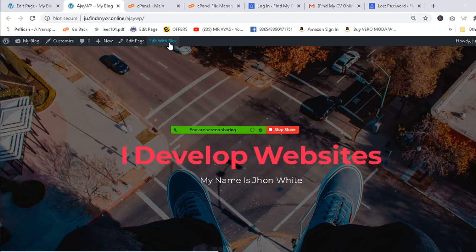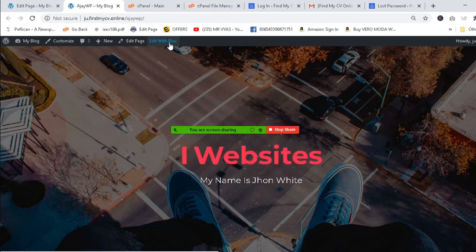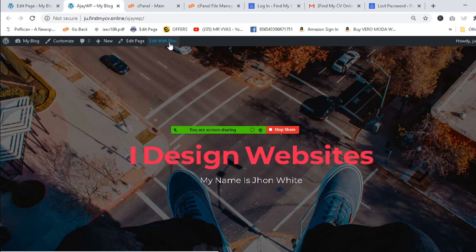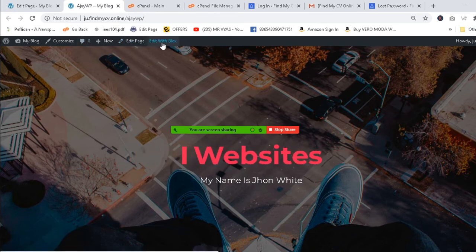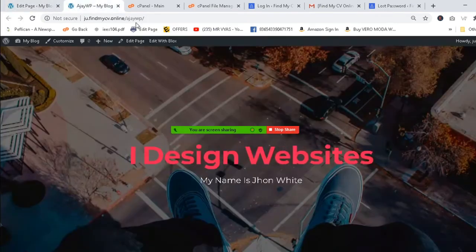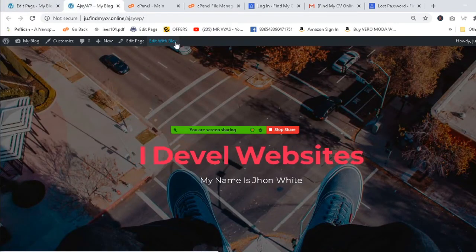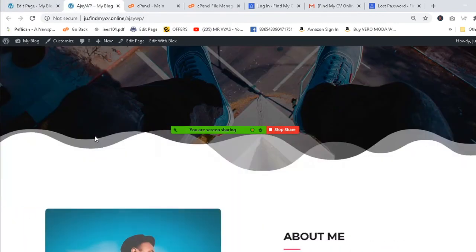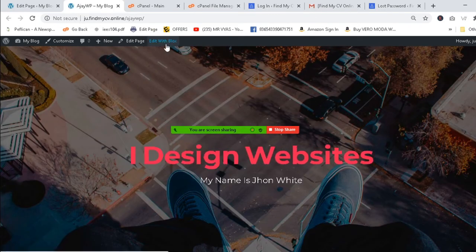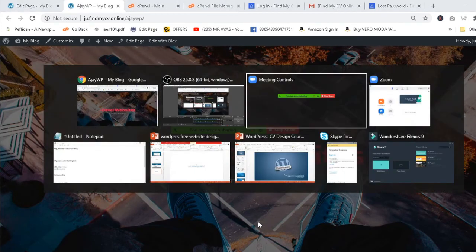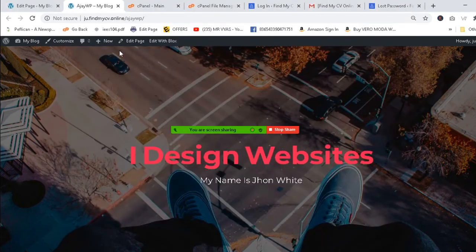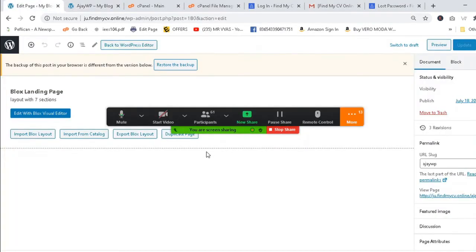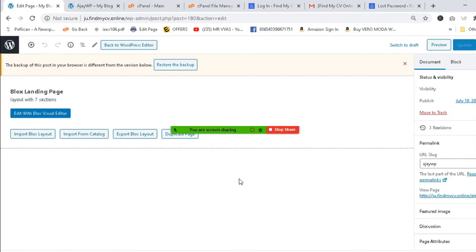Have you logged in? You have to open it in the same tab beside, because without login it will not show. Have you logged in? Logged in, sir. It's logged in. Logged in at the top section? Yes. So can you send me a screenshot? Sir, should I copy the URL or whatever? No. Okay, are you on this page? Yes, sir. Okay, great.